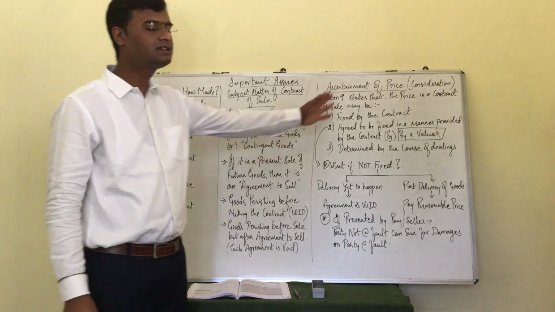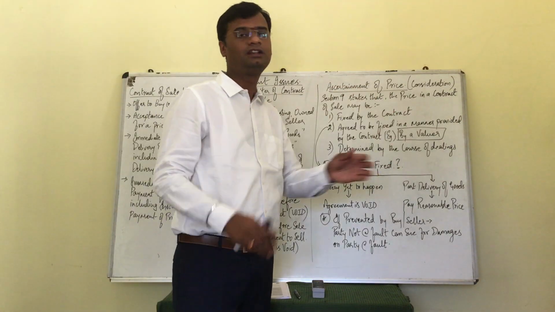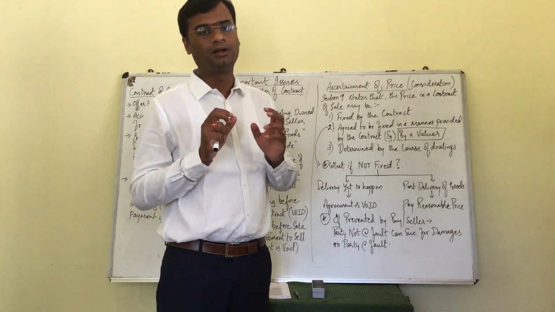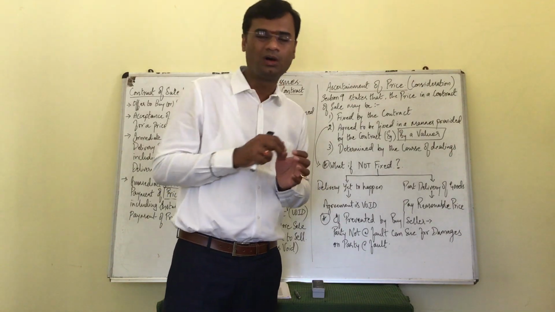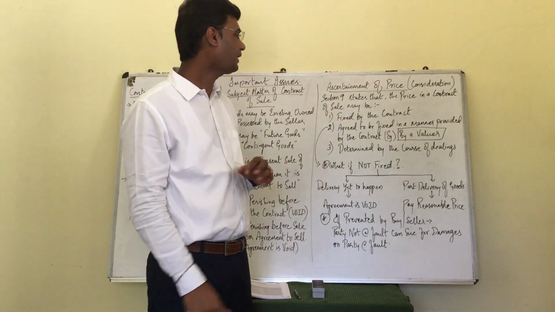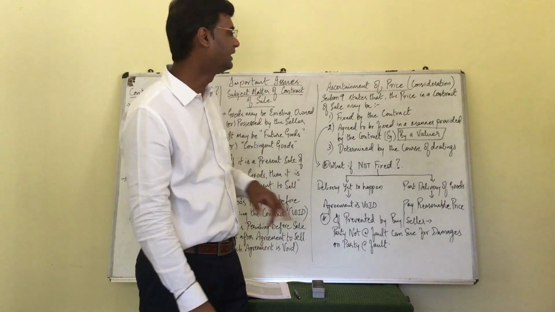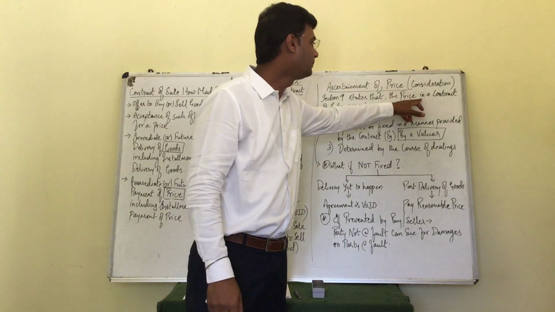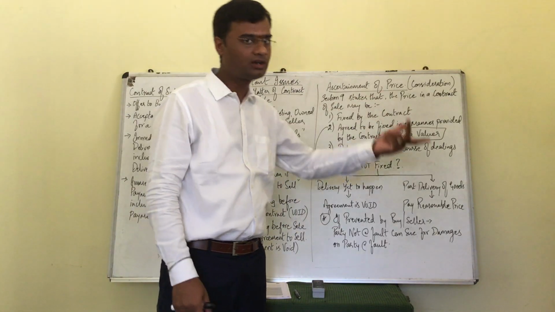We move on to the last aspect of the first unit, that is ascertainment of price. It's a fantastic topic. Believe you me, it has a lot of trickiness involved. Let's see what it is. Section 9 of the Contract Act 1930 states that price in a contract of sale may be, one, fixed by the contract itself.